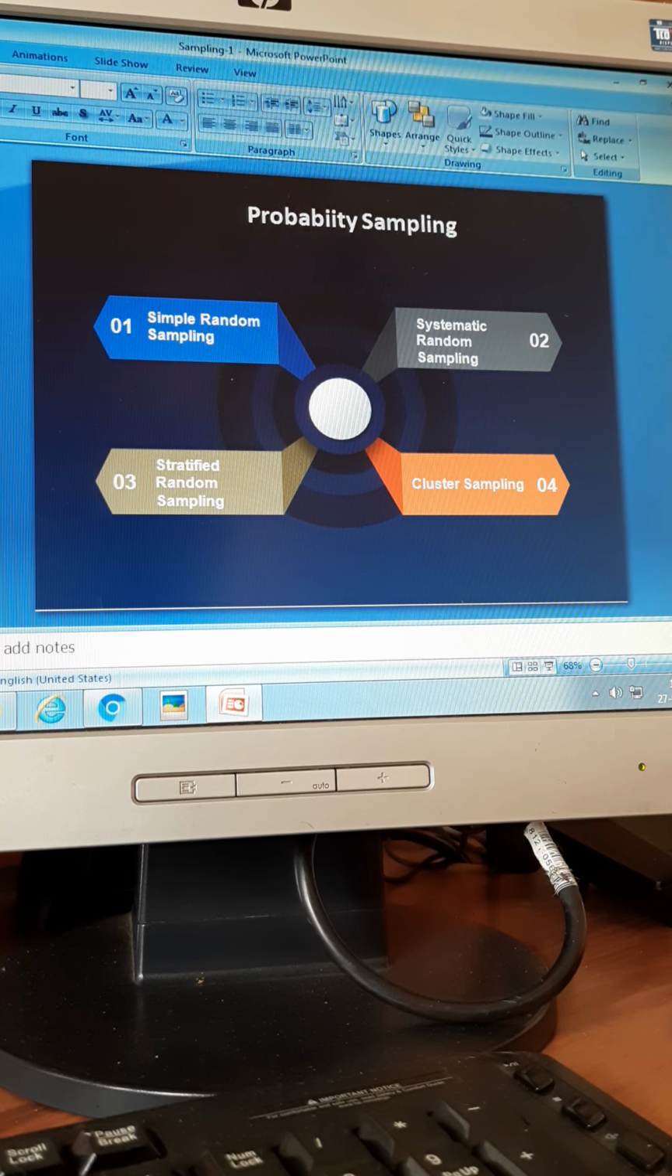Please understand this very clearly. The English word random does not have anything to do with the statistical word random. The English word random doesn't have anything to do with random in statistics, in sampling, in research methods.